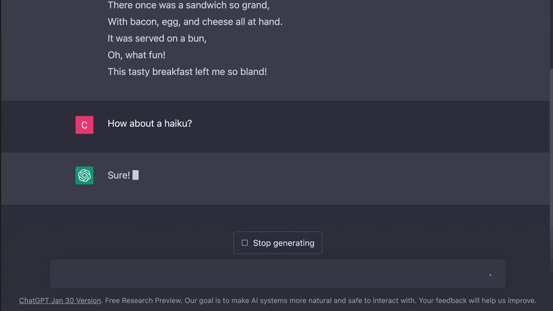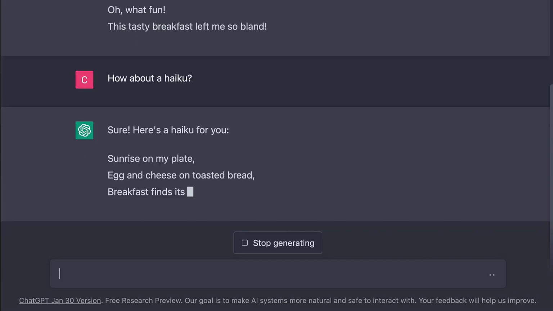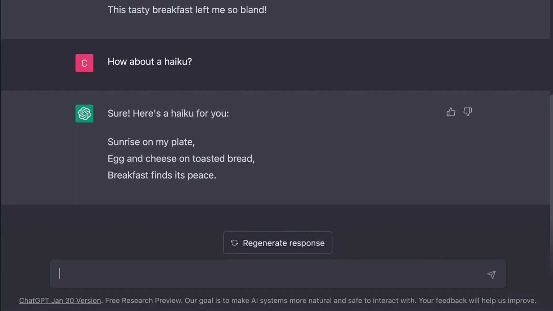Because ChatGPT has ingested so much information from the internet, it really has a good idea on how to do a variety of things. Sunrise on my plate. Egg and cheese on toasted bread. Breakfast finds its peace. Okay, that's not too bad. Thanks for that.